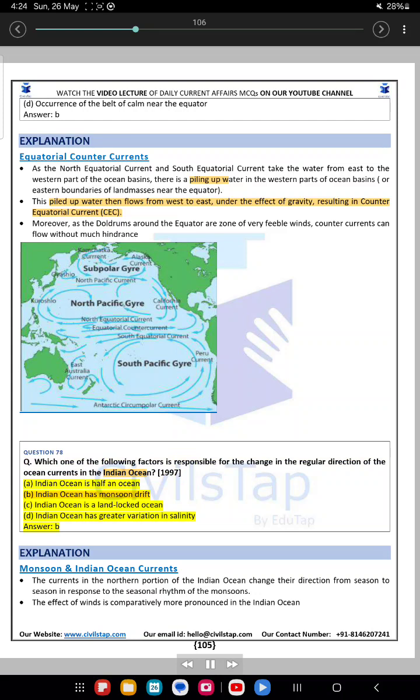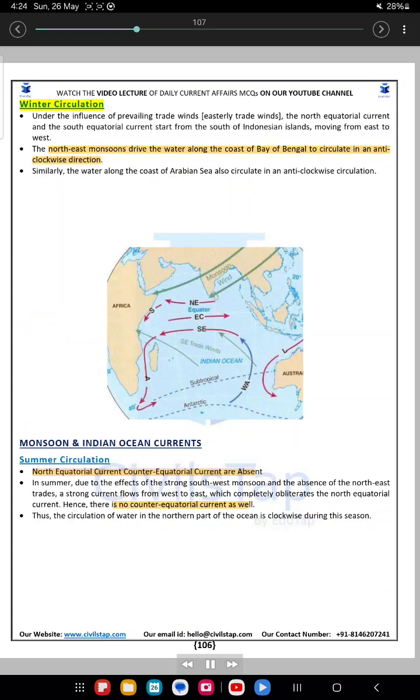Answer B. Explanation. Monsoon and Indian Ocean currents. The currents in the northern portion of the Indian Ocean change their direction from season to season in response to the seasonal rhythm of the monsoons. The effect of winds is comparatively more pronounced in the Indian Ocean. Winter circulation: under the influence of prevailing trade winds, the easterly trade winds, the north equatorial current and the south equatorial current start from the south of the Indonesian islands, moving from east to west.